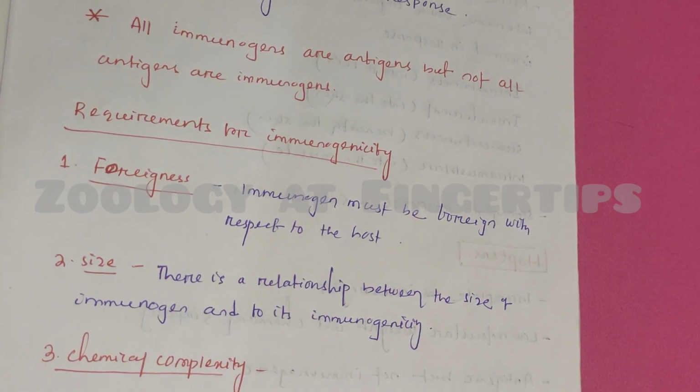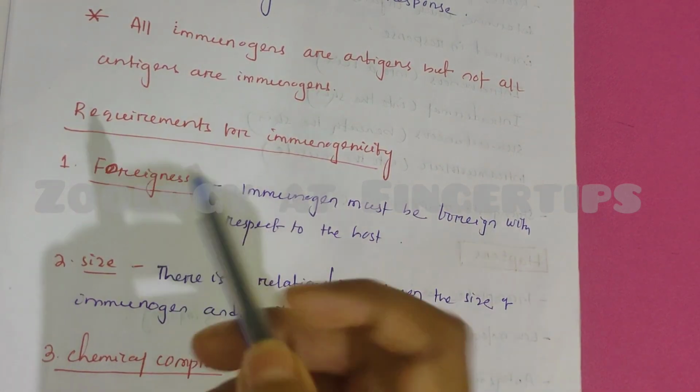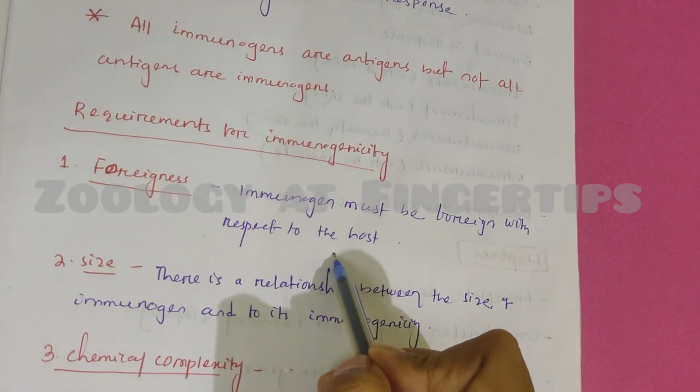There are certain requirements to become an immunogen. First one is foreignness. The adaptive immune system of our body only recognizes foreign antigen, foreign substance. It cannot recognize self antigen. Actually, the adaptive immune response is resistant to self antigen. So foreignness is primarily important for immunogenicity. In order to produce an immune response, that agent must be foreign to the host.